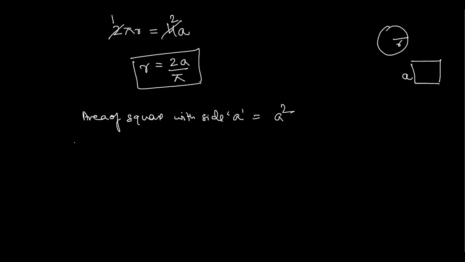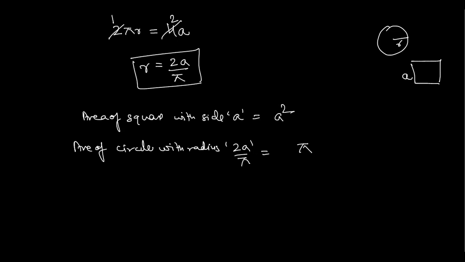And the area of the circle with radius, we have assumed the radius is equal to 2A upon pi, that would be equivalent to pi R square.